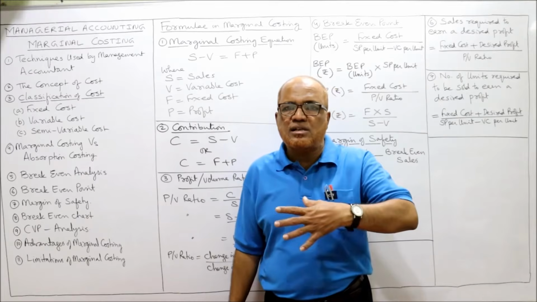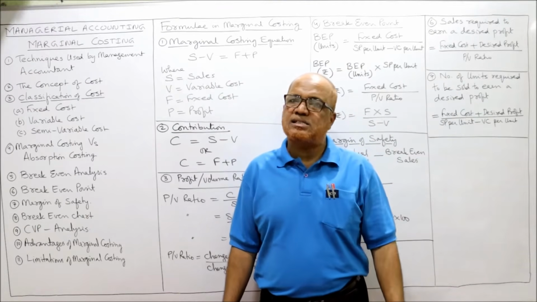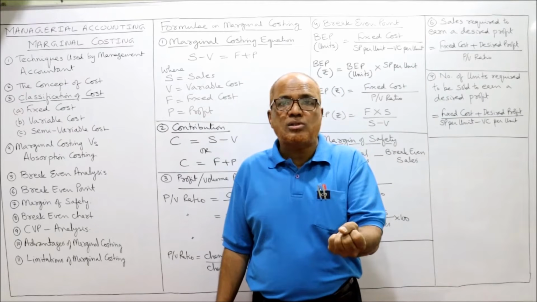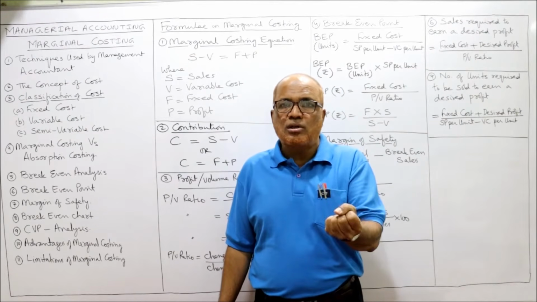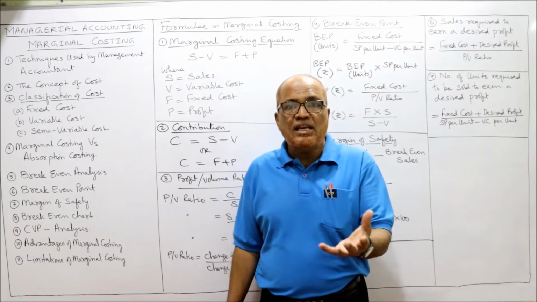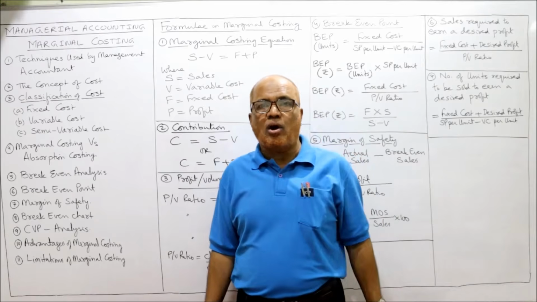We cannot indiscriminately increase the selling price. So what is the alternative then? Control the cost. Money saved is money earned. So that is in our hand. So how to control the cost?